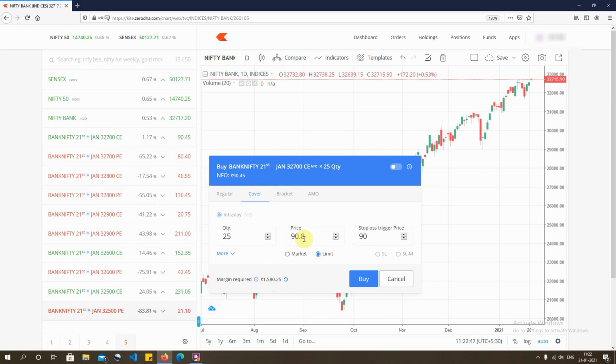So if I were to buy at the current market price of say 90, and I already mention the stop loss at say 60. If you see the difference between the two prices, 90 and 60, is 30. 30 into one tick movement of 25 rupees, that is 750 rupees risk we take with the upside potential of unlimited.